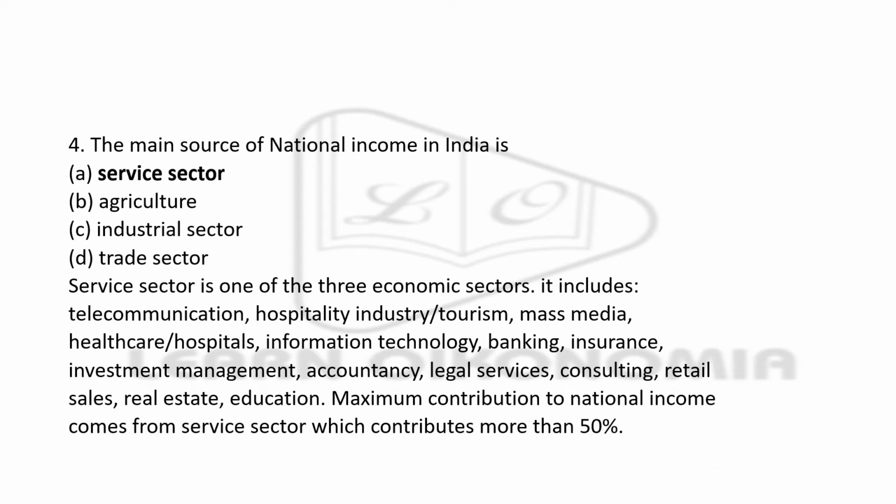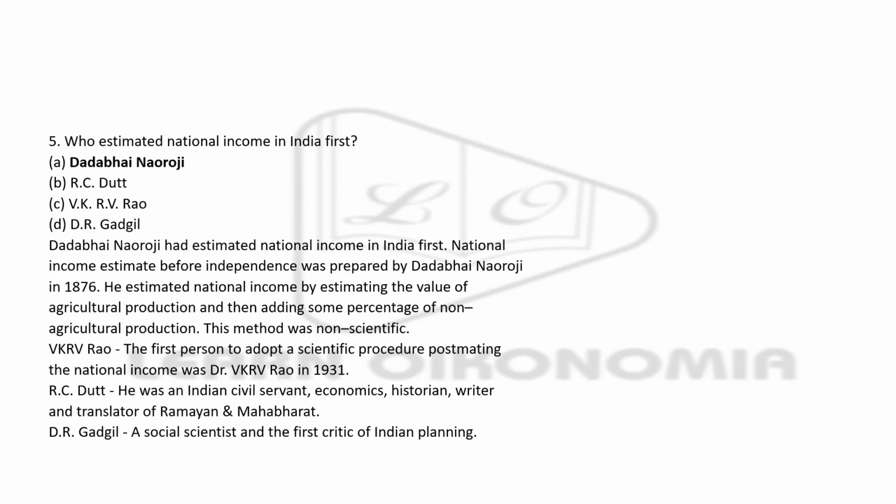Secondary sector covers manufacturing, or the industrial activities. And the service sector, or the tertiary sector, looks into healthcare, hospitals, information technology, banking, communication, transportation, etc.